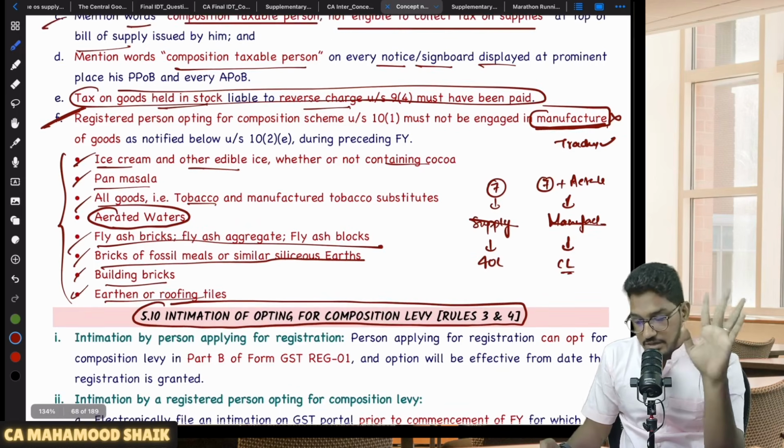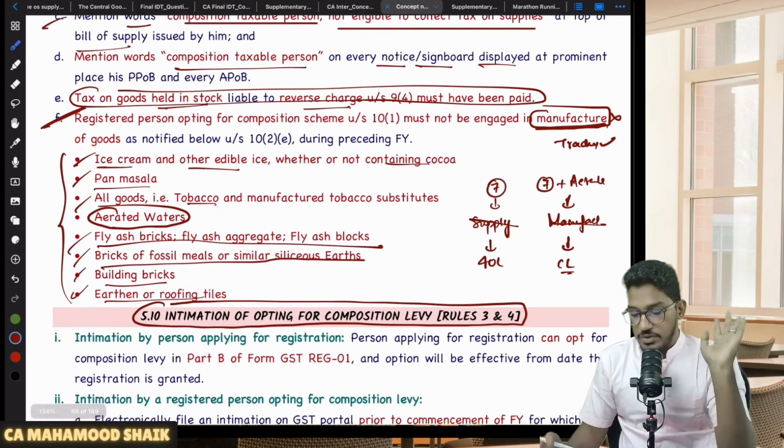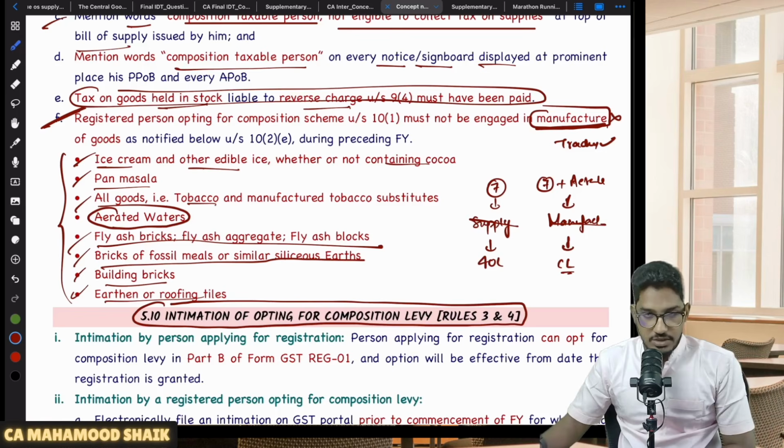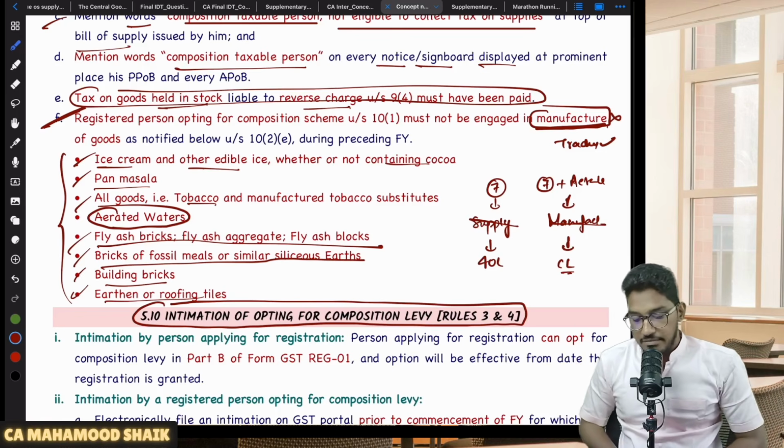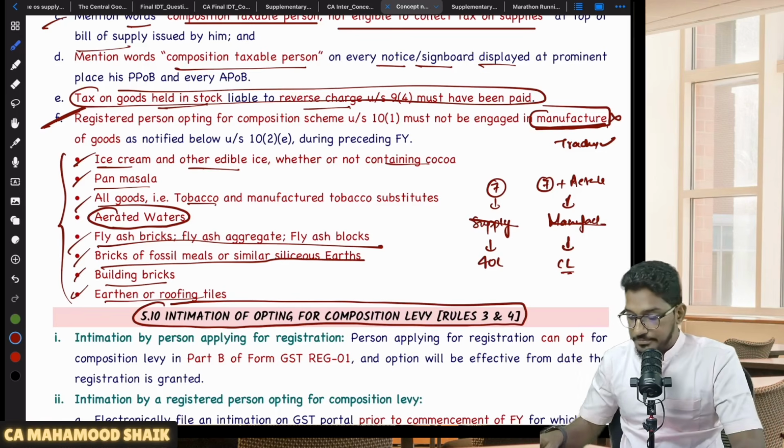That is where mainly the questions are going to come from. So this is the important content from the composition scheme. Very small chapter, and we have covered the revision of it.